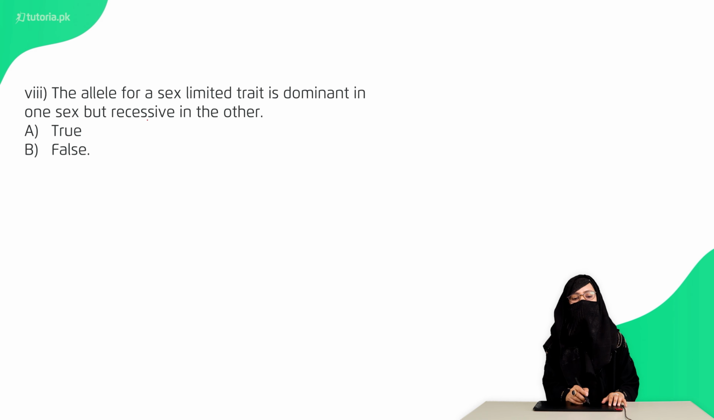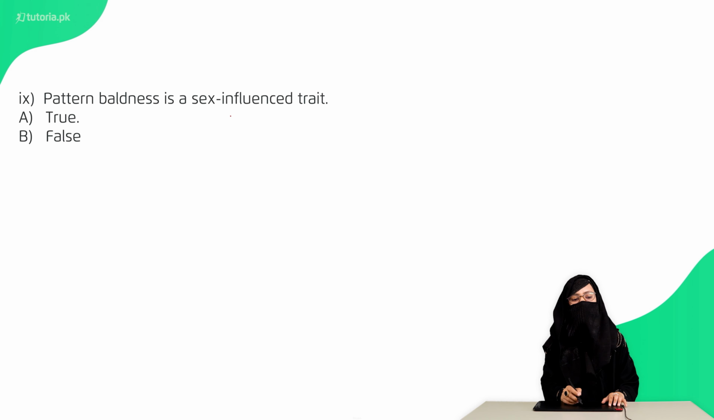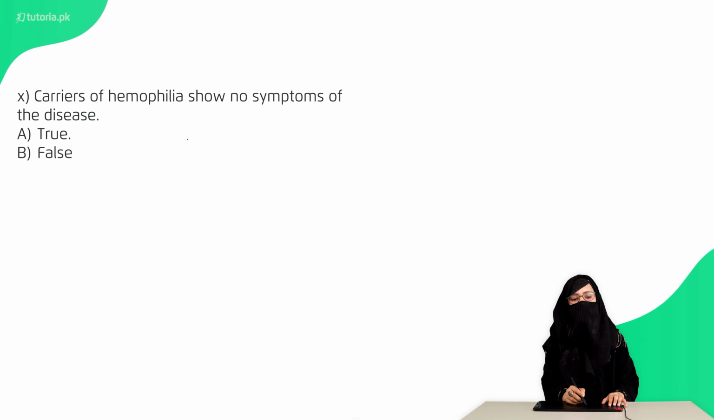Eighth है, the allele of a sex limited trait is dominant in one sex but recessive in the other. ये false है. Ninth है, the pattern of the baldness is the sex influence trait. So this is true. 10th है, the carrier of a hemophilia show no symptom of the disease. True, क्योंकि कैरियर हमेशा कोई भी सिम्टम्स शो नहीं करता.